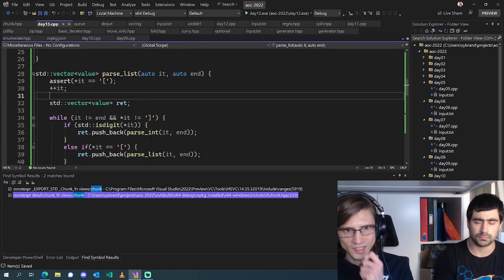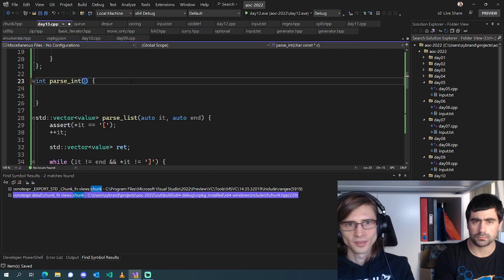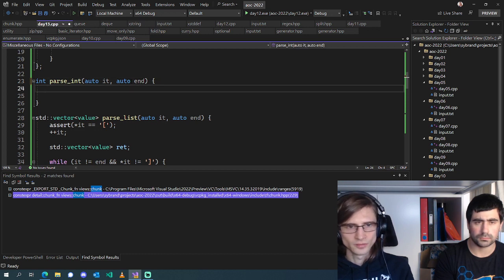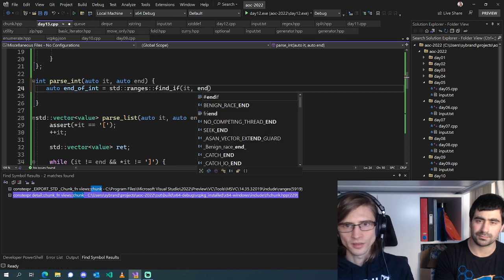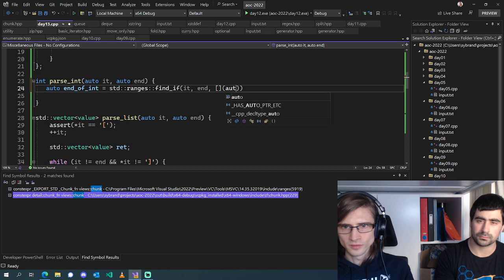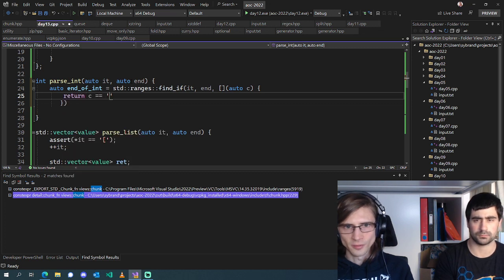Okay. Seems legit. And then our parse int is going to take that, and our end event is going to be std ranges find if from it up until end, and we're going to try to find c equals either a comma or c equals close brace.